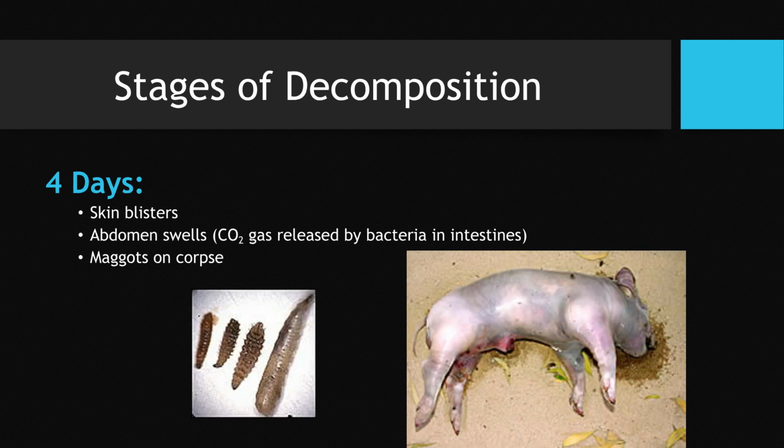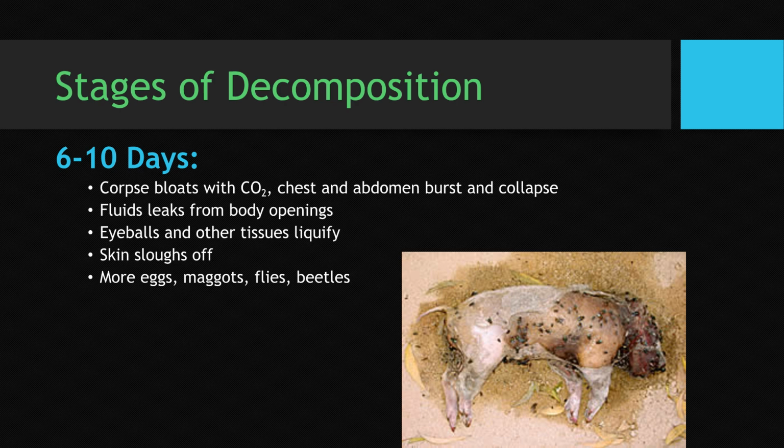Between 6 and 10 days, the bloated corpse bursts and fluids leak from body openings. Eyeballs and other tissues liquefy, skin sloughs off, and more insects are present. From 10 to 20 days, the bloated body collapses, becoming flattened with creamy flesh. There is a strong smell of decay as fluids drain.